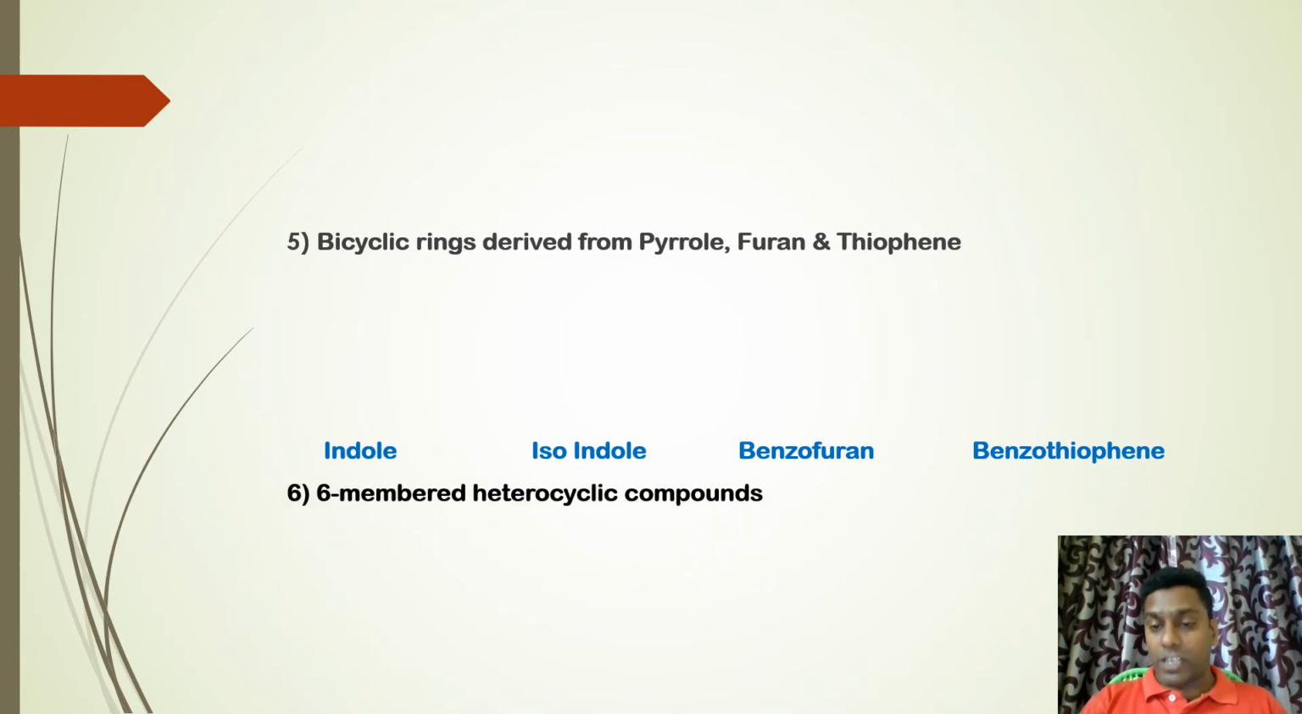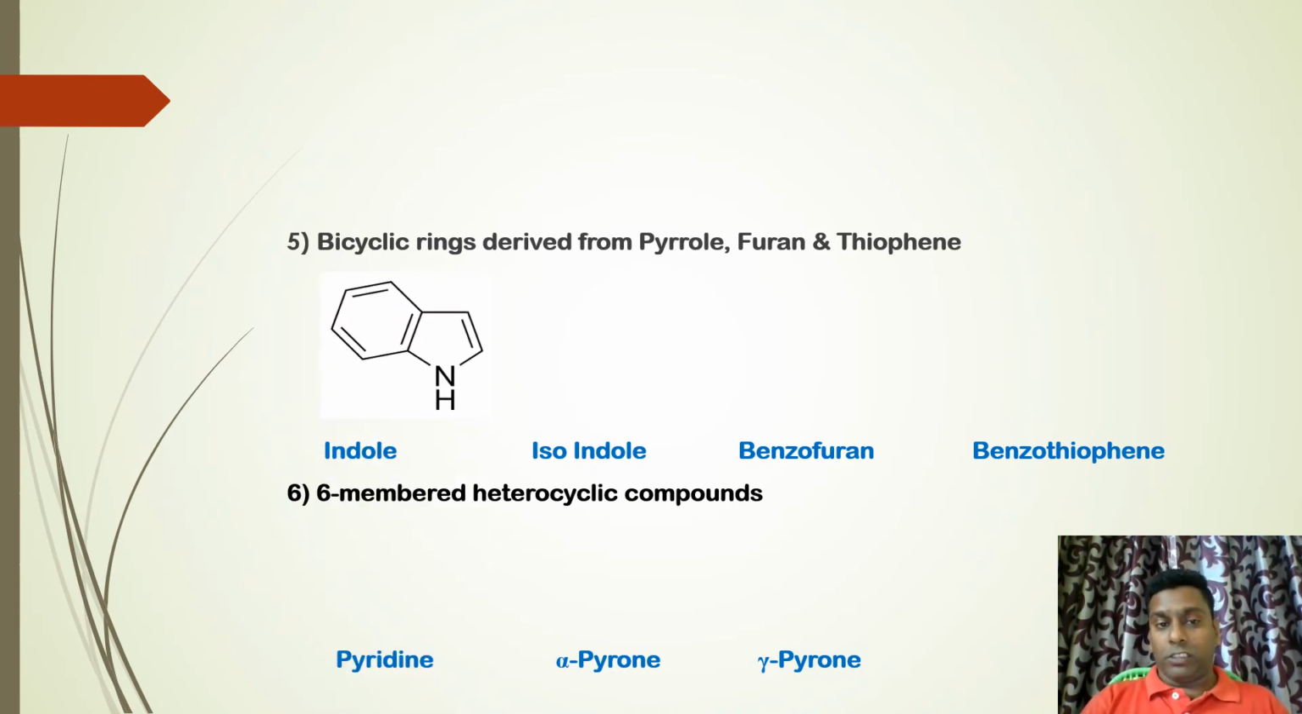Next, 6-membered heterocyclic compounds. Examples: pyridine, alpha pyrone, gamma pyrone. So this is indole. See, there is a pyrrole structure here. Pyrrole is fused to benzene. Isoindole, same. Pyrrole is fused to benzene, but here the order of fusion is different. Here, nitrogen is present next to the benzene ring, but there, nitrogen and benzene are separated by a carbon.